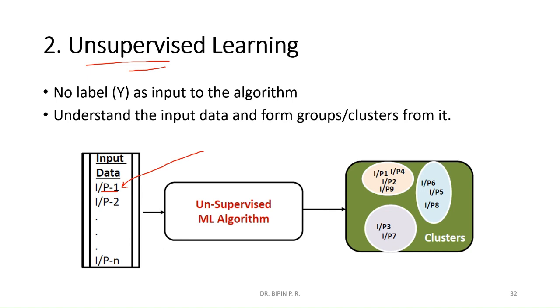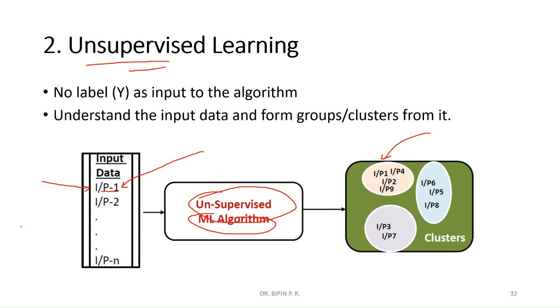Here we are not offering any supervision. Only the input is given. The corresponding label or output is not given to the algorithm. That type of algorithm is known as an unsupervised learning algorithm. What it can do is cluster the inputs into different clusters based on similarity.